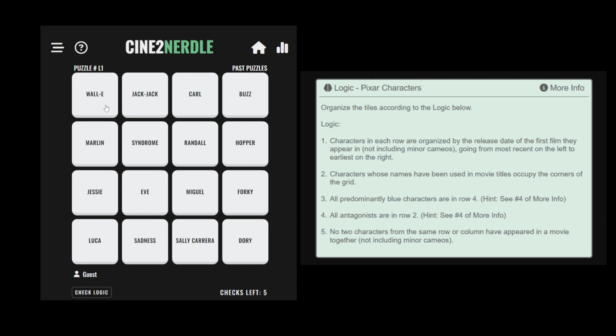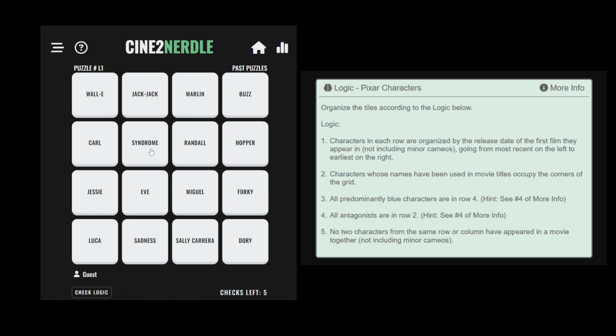Carl from Up is more recent than Wall-E so does not fit in row 1. So the only character that now fits in row 1 is Marlin. Since The Incredibles is more recent than Finding Nemo, Marlin will go to the right of Jack. We now have row 1 and row 4 completed.